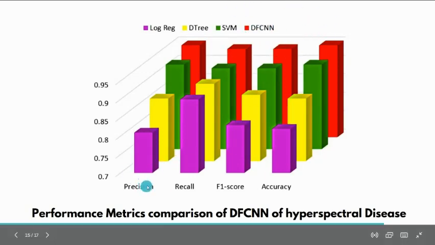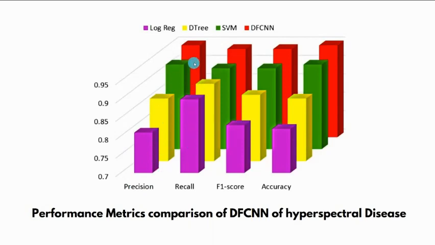Comparing precision, the logistic regression model is very low compared to decision tree and SVM models. But with the deep fully connected neural network we proposed, we achieve higher precision, as well as recall, F1 score, and accuracy.